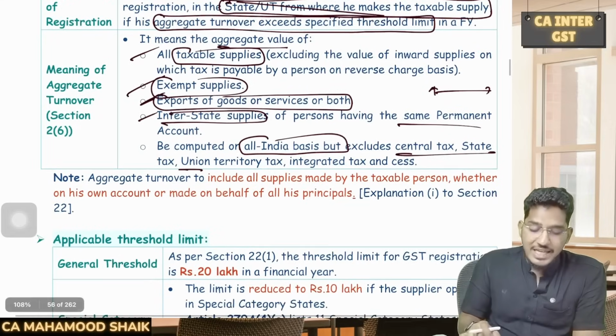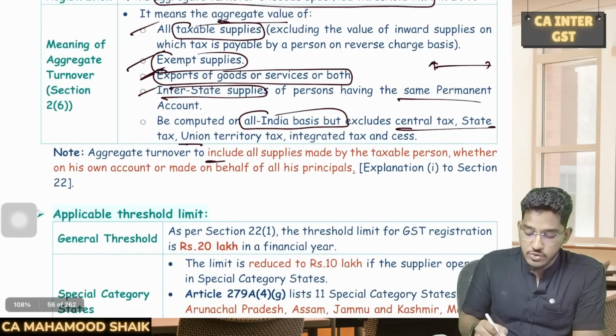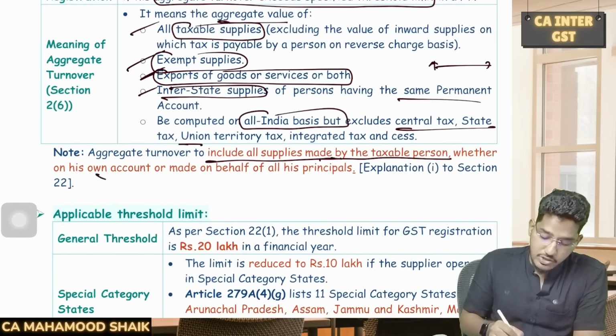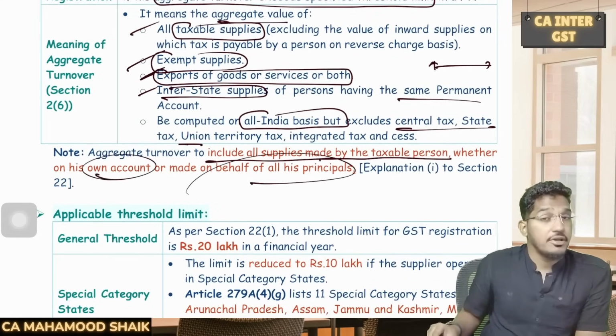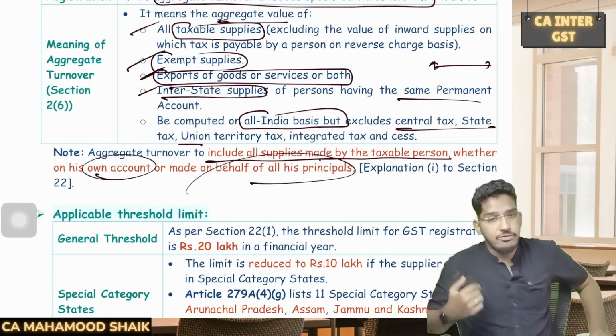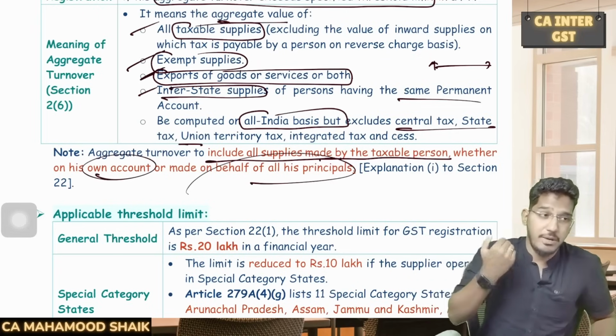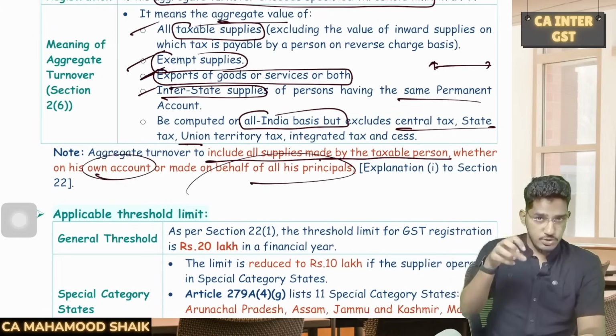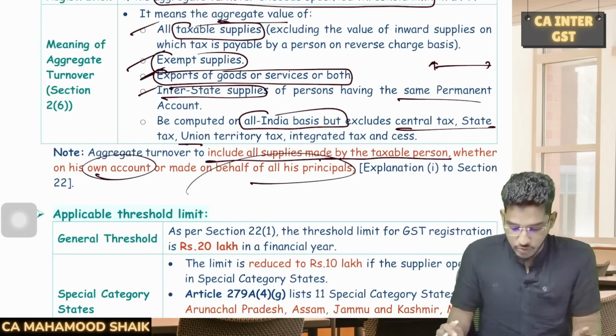Right. And while calculating this aggregate turnover, it includes the supplies made by a taxable person, whether on his own account or on behalf of principals. If I have to calculate my aggregate turnover, I have to consider the turnover which I have done on my own, and if I made any turnover on behalf of my principal, that also will be included in my aggregate turnover only.